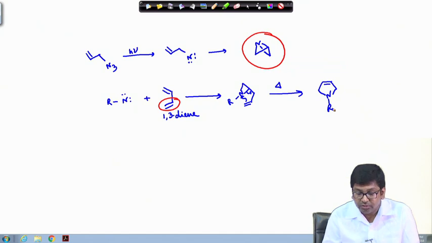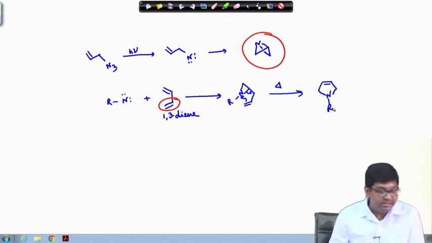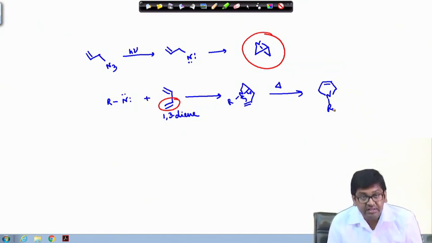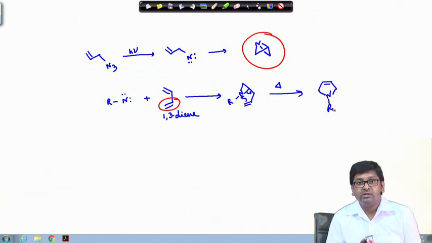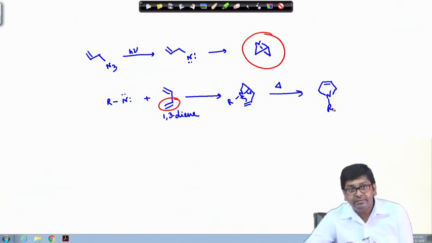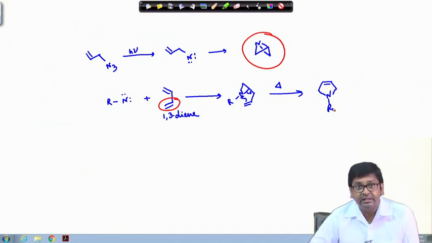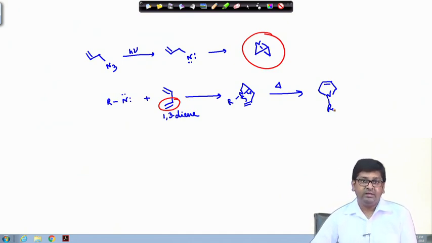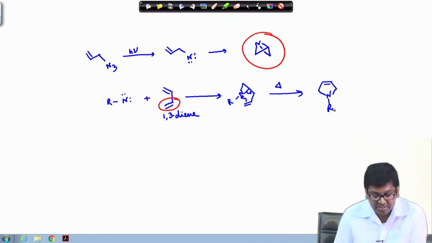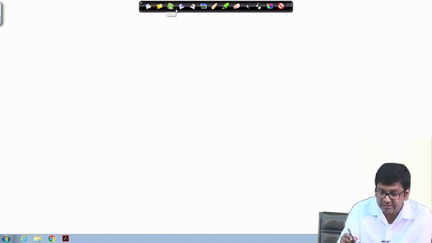Okay. So, this is the way that nitrene can react with various types of olefins, where we have seen that mostly it is behaving in a similar fashion like carbenes. Next we will see how these nitrenes are going to react with various alkynes. Okay. So, we will see now addition to alkynes.